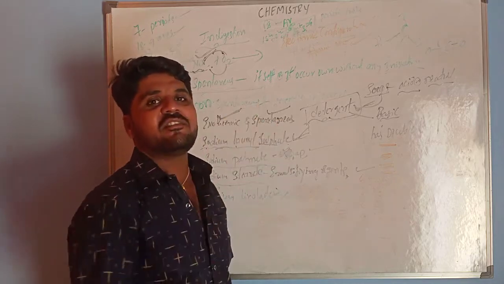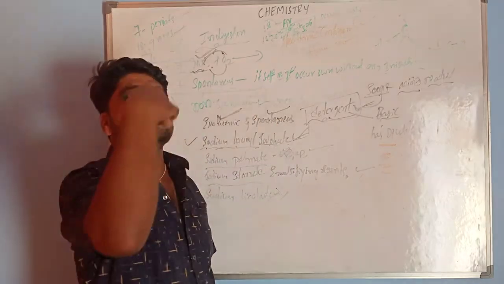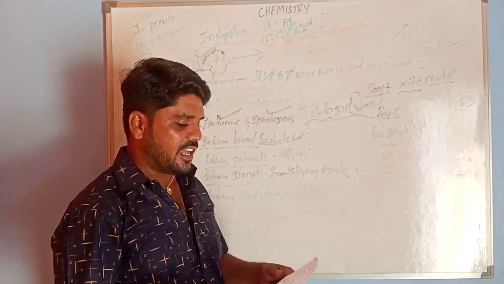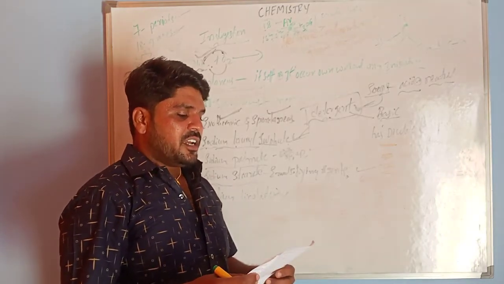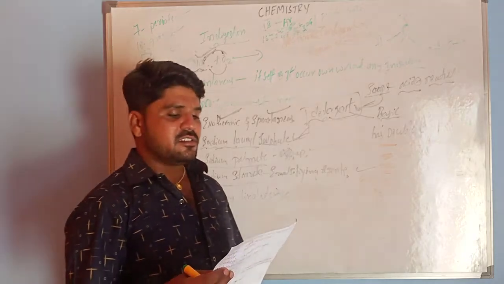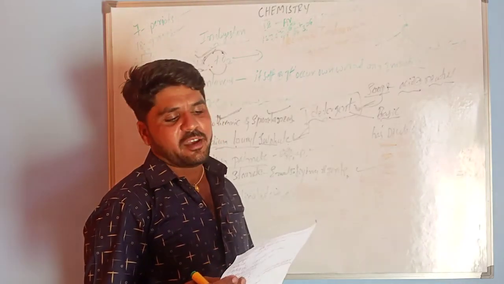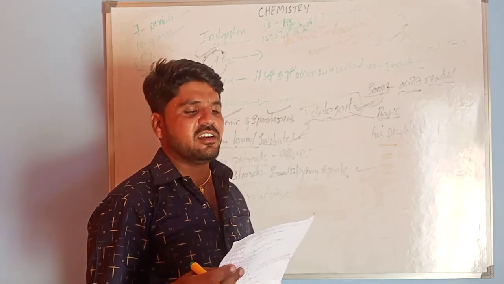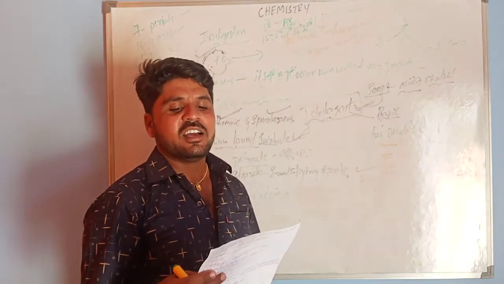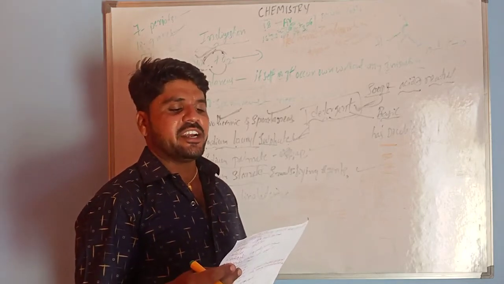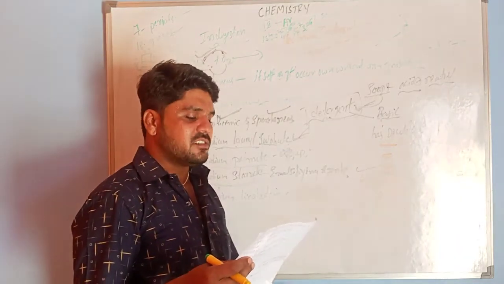If it is more than 7, it is basic. The options are: less than 7, more than 7, equal to 7, none of the above. The first option is the correct answer: the pH of gastric juice is less than 7.